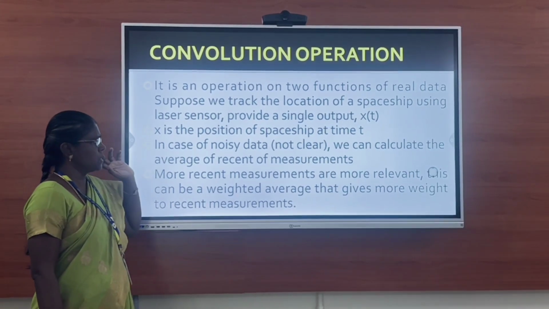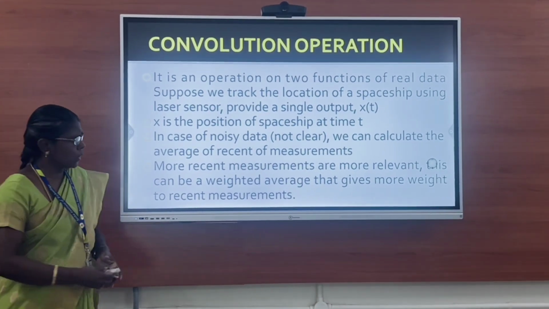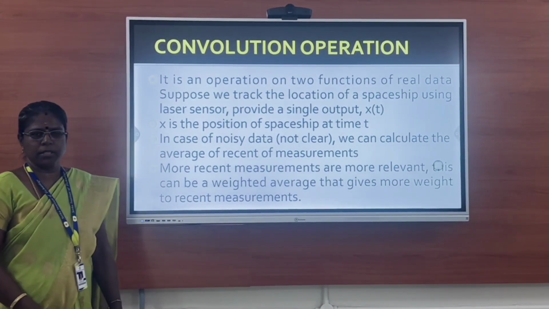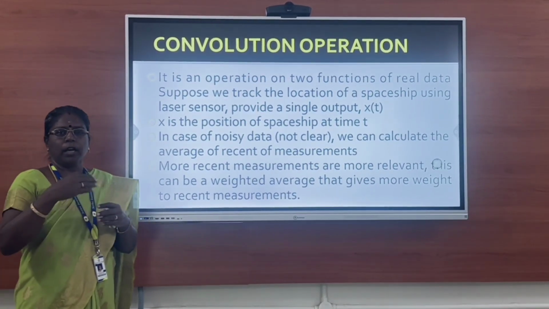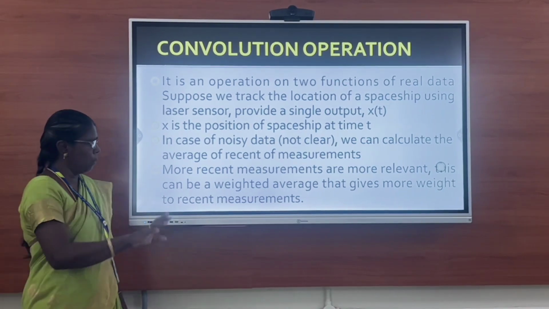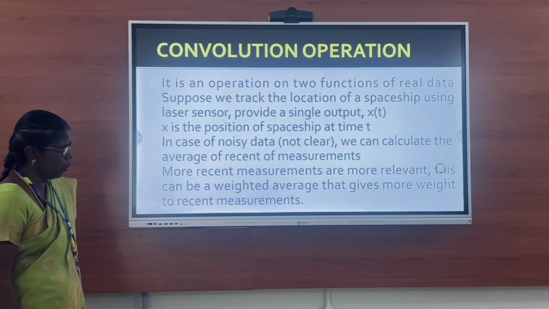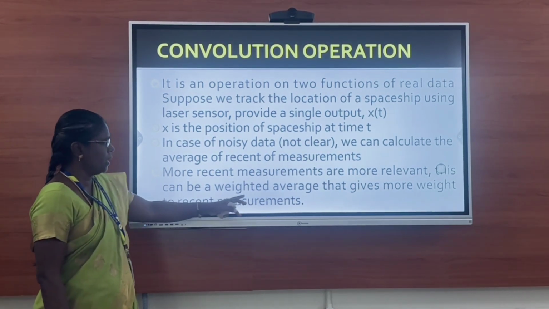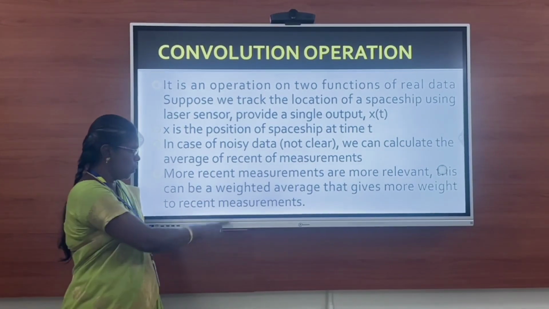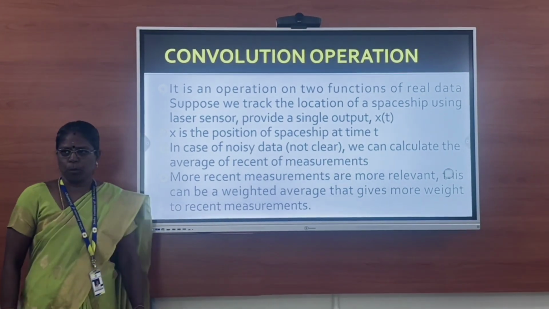Sometimes the data may not be clear. The data may be noisy. So we have to calculate the average of recent measurements. Recent measurements means we calculate over continuous time periods, and take some average value among the values. More recent measurements are more relevant, so it can be a weighted average. Instead of calculating a normal average, we will be using the weighted average method that gives more weight to recent measurements.